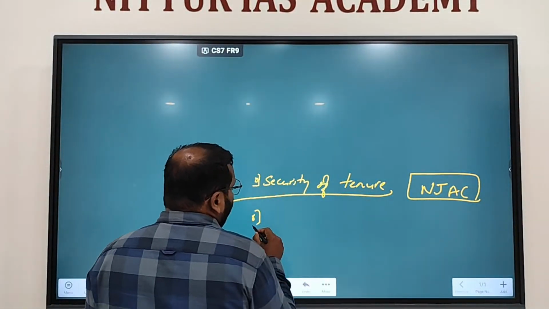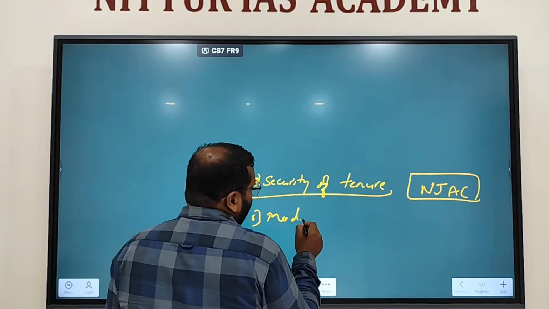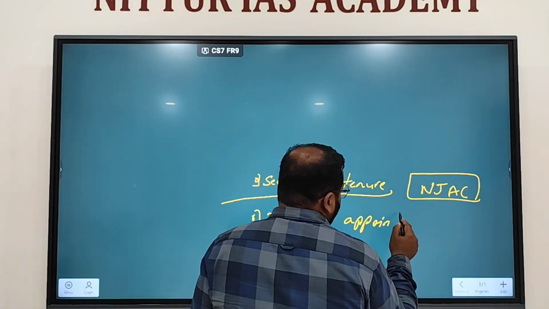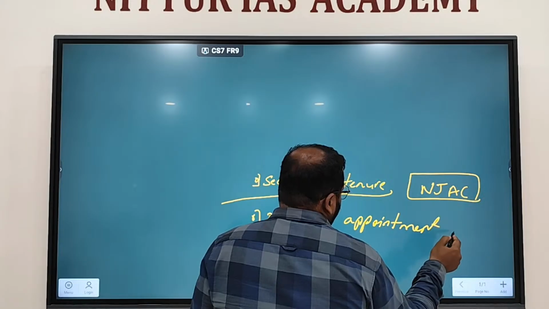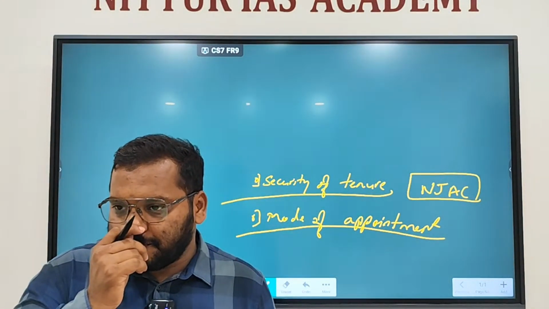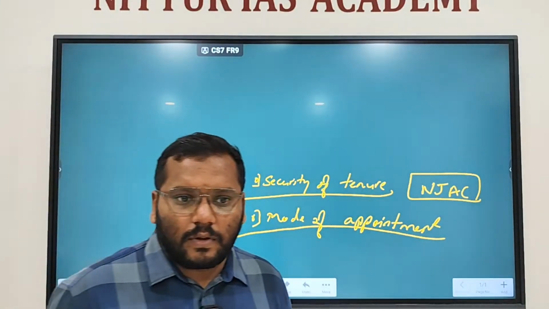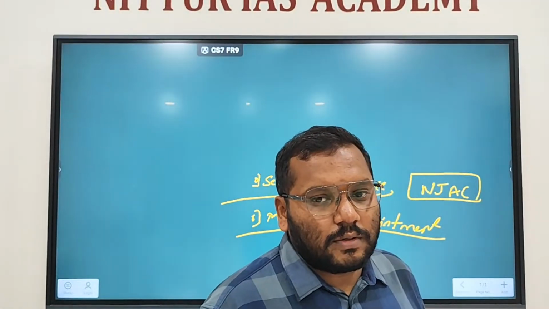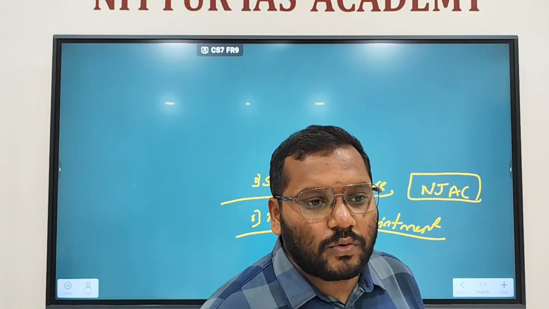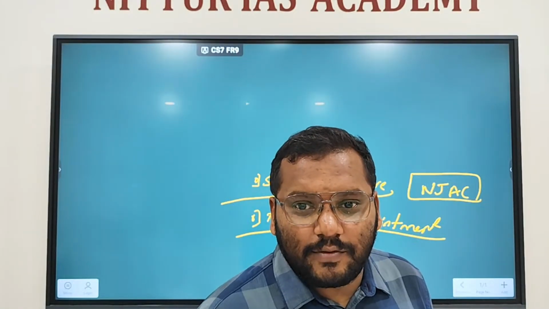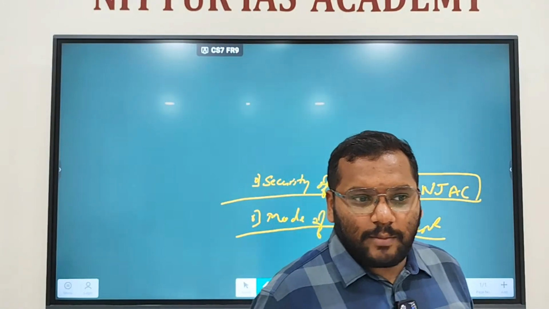Second one, mode of appointment. What do you mean by mode of appointment? The judges are appointed by whom? The President, on the recommendation of whom? The collegium. They are part of the judiciary itself, no? Getting my point, right?